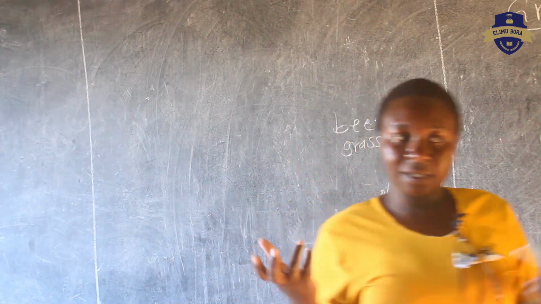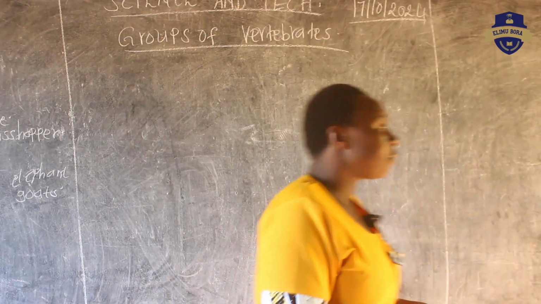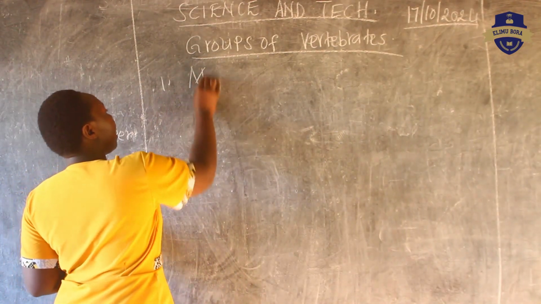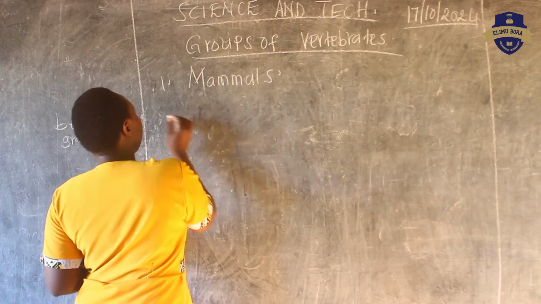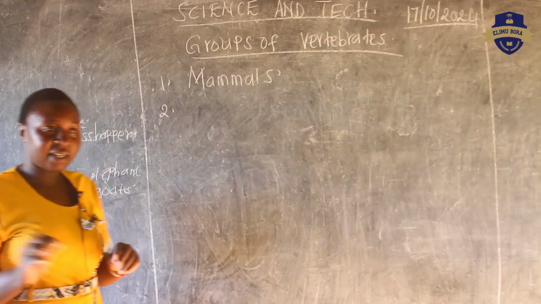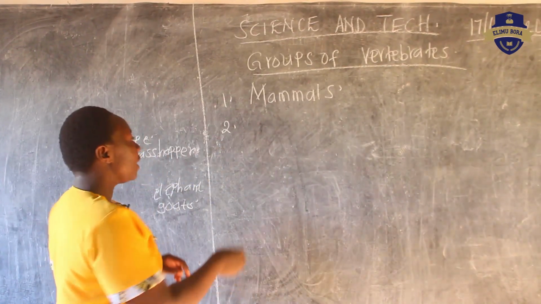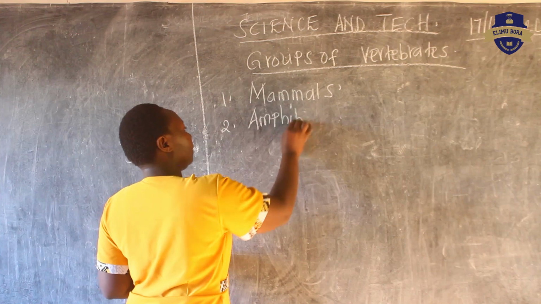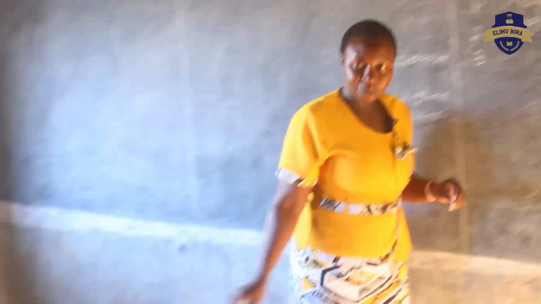Can anybody tell me, do you know any of those groups? Mammals. Very good. So the first group we have mammals. We shall come and see what are these mammals. Then, any other group? Very good. She's saying amphibians. We have another group.